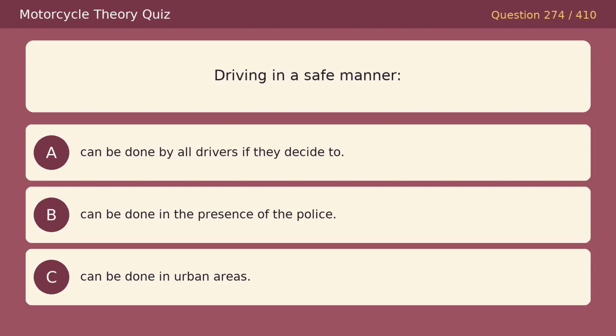Driving in a safe manner. Option A, can be done by all drivers if they decide to. Option B, can be done in the presence of the police. Option C, can be done in urban areas. The correct answer is it can be done by all drivers if they decide to.